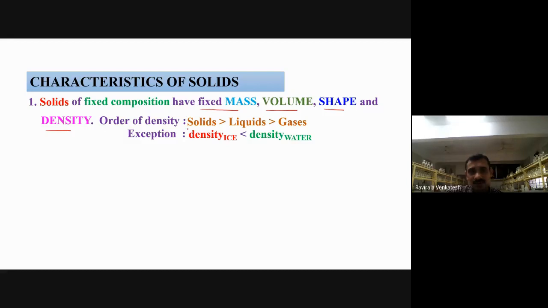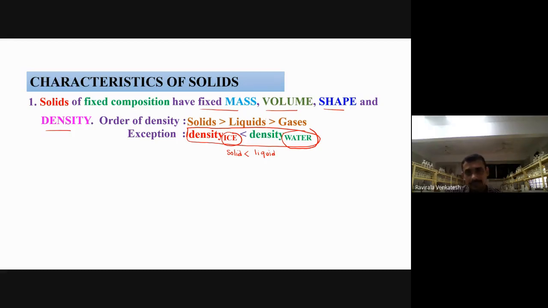Density of ice is what? Lesser than water. I am saying the density of a solid is always higher when you compare with liquids and gases. But one exception is there. Ice is a solid. Everyone knows ice is a solid, where water is a liquid. But in this case, the solid has less density when you compare with liquid. There is an exception. Because in an examination, if they ask which of the following is true, like, all solids will have more density than liquids, is it true? One exception is there.